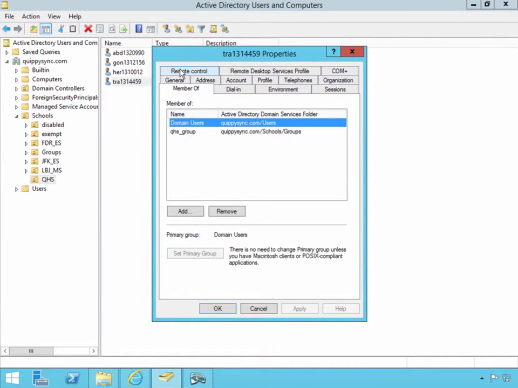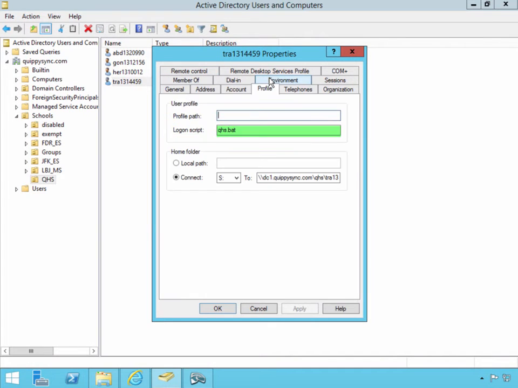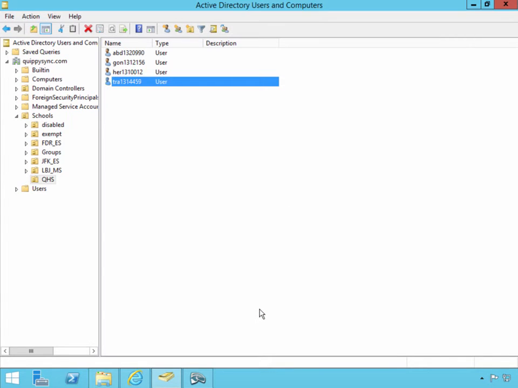If we examine his account, we can see he has been added to the proper group. His script information has been updated as well. What you saw in this demonstration is only a small part of what is possible. After your Active Directory is in order, you can most likely sync the user directories of other applications you are using with your Active Directory.